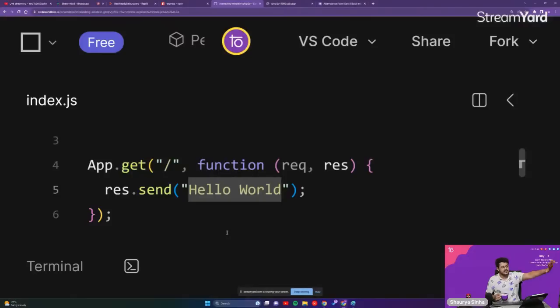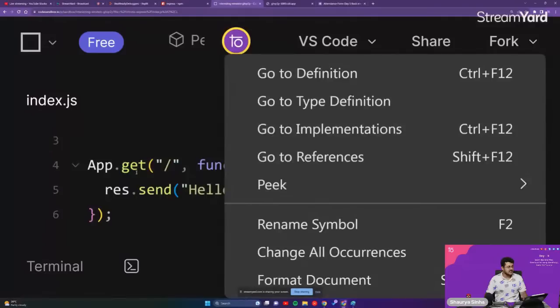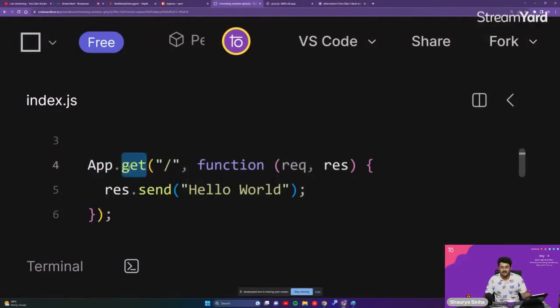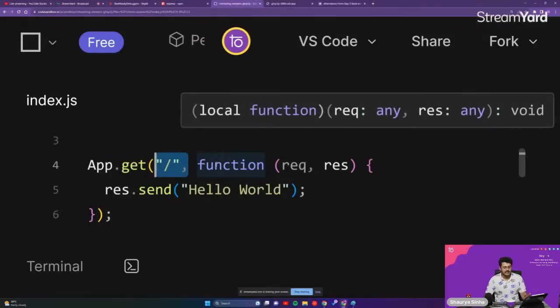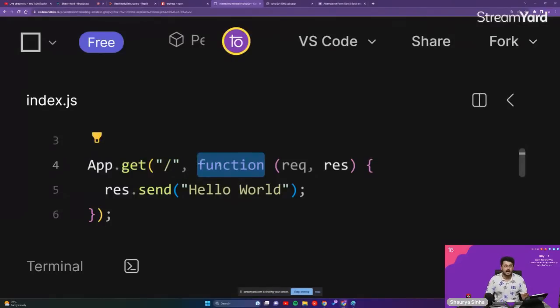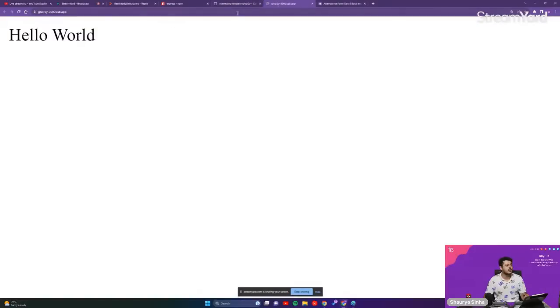I'm showing you the code for the app.get. So whenever the app that is listening at port 3000 gets a get request at the location forward slash, then an anonymous callback function will get executed, which requires the request that has been sent from the user and the response that we are going to send back to the user as its parameters or arguments, whatever you want to call. Then we are going to send a response back, res.send. That is our hello world, and that is what is being shown on our screens as well.